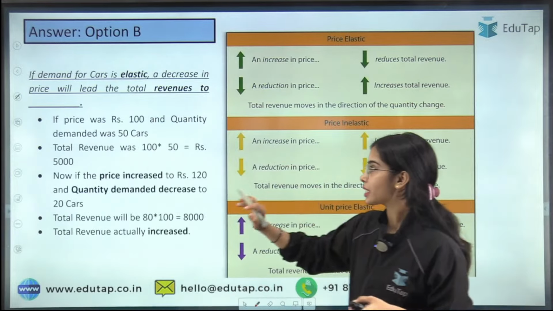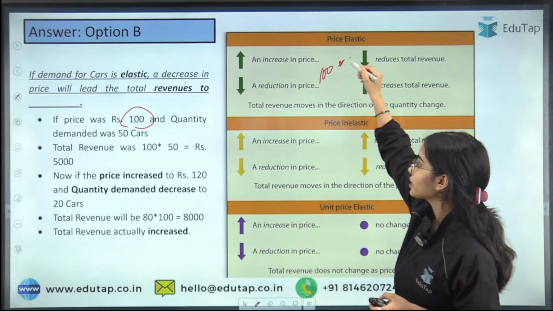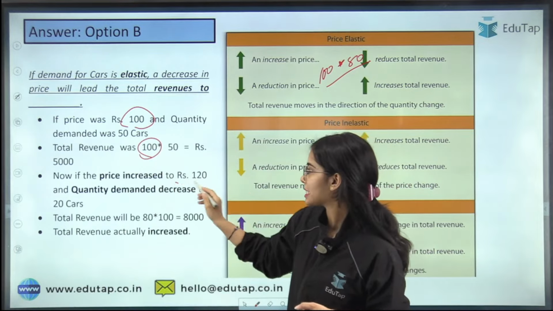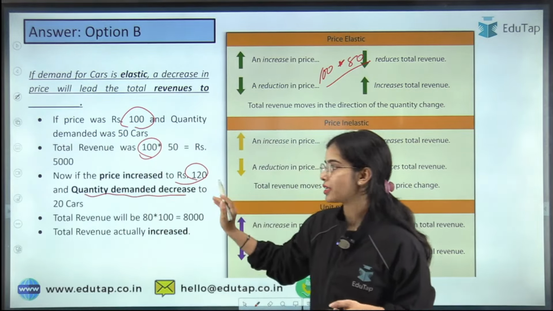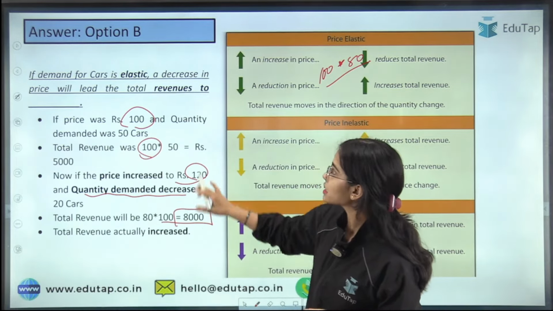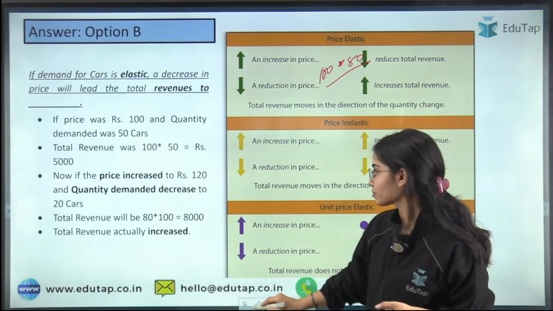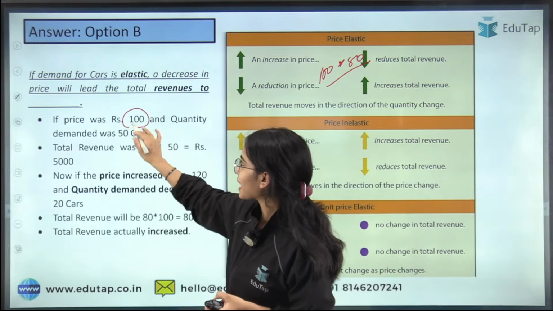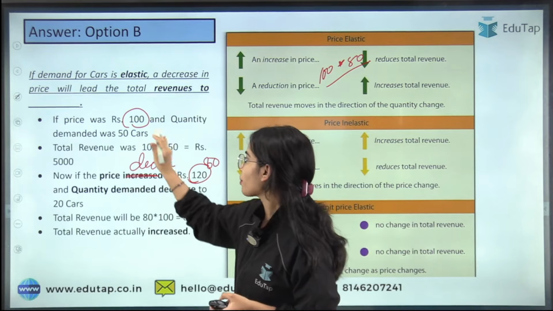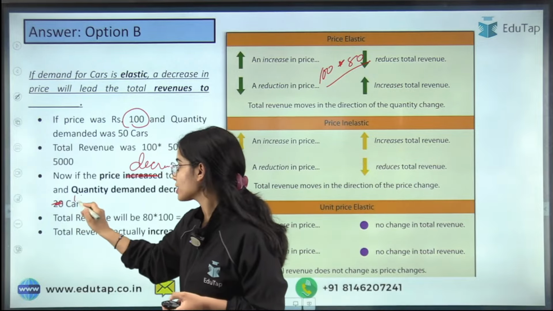So in case of, here you can see that the price for the car is 100 and the quantity demanded is 50. If the price is increased to 120, then the quantity demanded will decrease by 20 cars. Sorry, this is the case of inelastic demand. So here, let's say your price has decreased from 100 to 80 and your quantity demanded has increased from 50 cars to 100 cars.